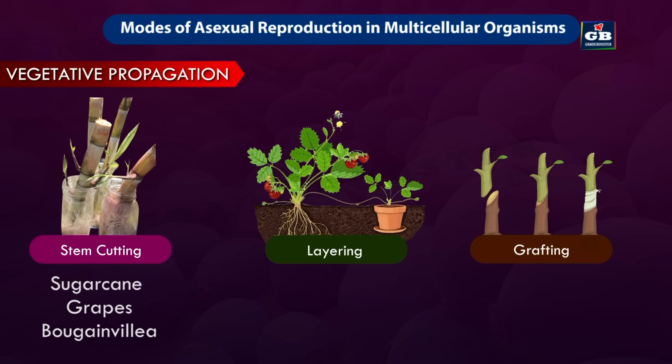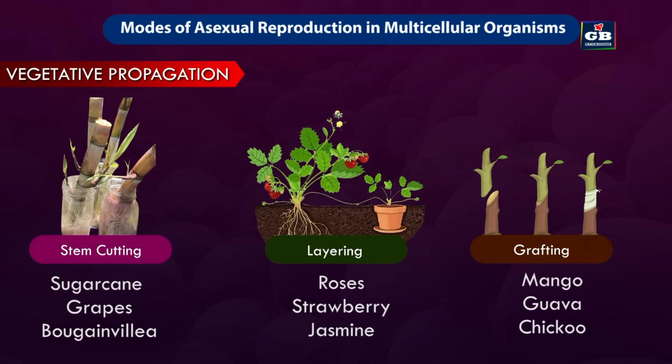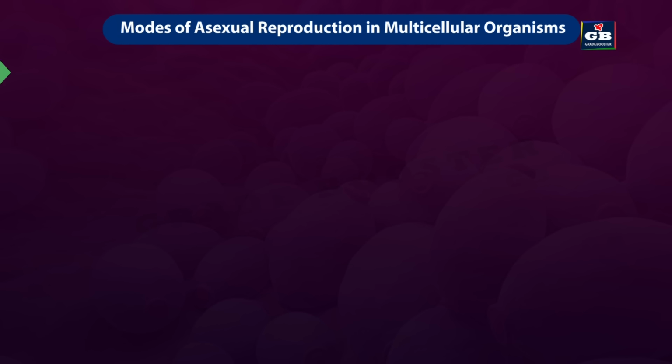Sugarcanes are grown by stem cuttings. Roses can be propagated by layering. Many fruit plants and trees are grown by grafting techniques.